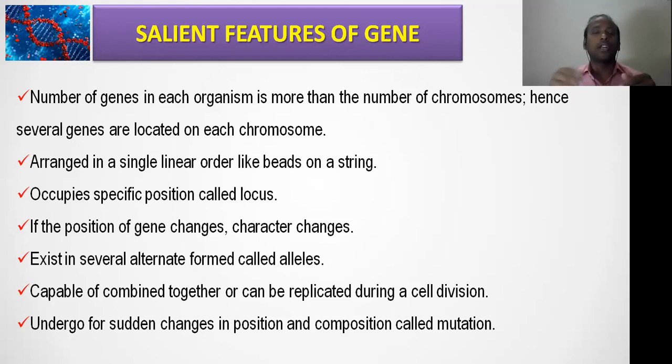Then the last important one is, this can undergo a sudden change in position or composition called mutation, right? Sometimes there is a change in the sequence of the gene, that is the nitrogen bases, then that can code for a different kind of protein we call a mutated protein, or we call it a mutation in a gene. And sometimes a gene present in one chromosome is taken off and fused with another chromosome, that is also a change in the position of the gene.